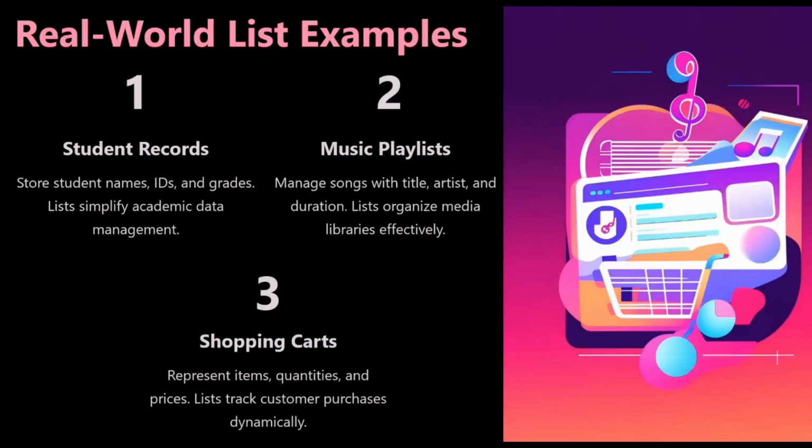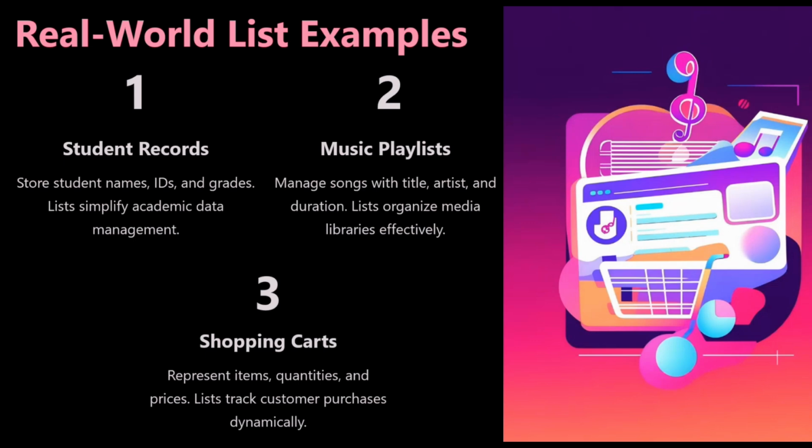Okay, coming to the next one. You can see here real-world examples for the list, and the first one is student records. In your college or any school, you can see student records. They store student names, IDs, and grades. Lists simplify academic data management. You can easily identify a student record by name. By searching Aditya, we will get the complete details, like ID and grade.